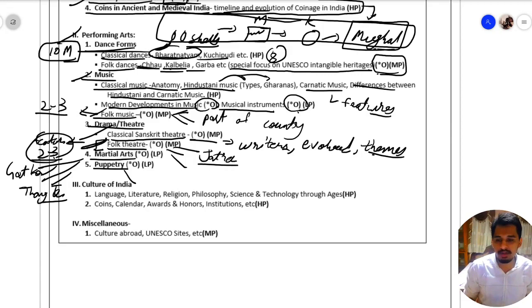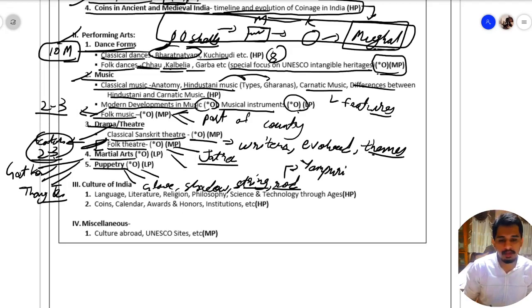Then for puppetry, what are the types of puppetry? Like we have glove, shadow, string puppetry, rod puppetry. So in this you should know about their examples. Say for rod puppetry, what is the example? Example is Yampuri. And where is it found? In Bihar. So the example and the location should be known to us, and what are the features of Yampuri? This should be known to us in 2 to 3 lines.